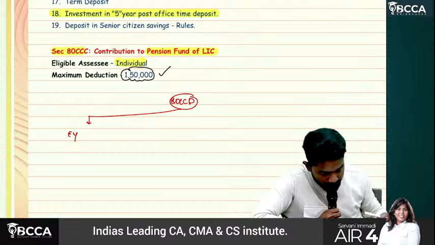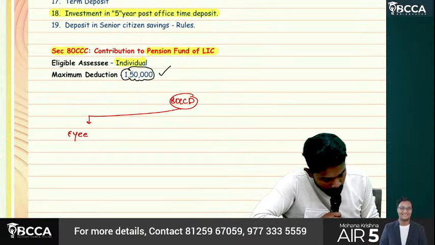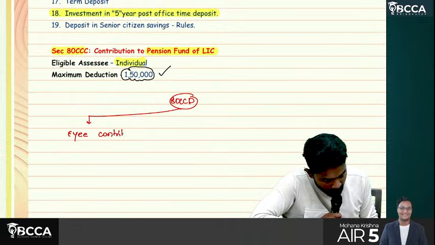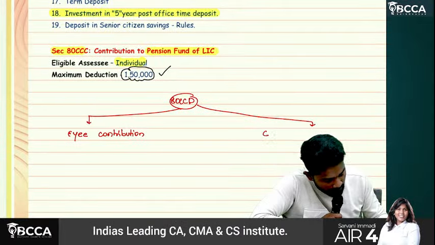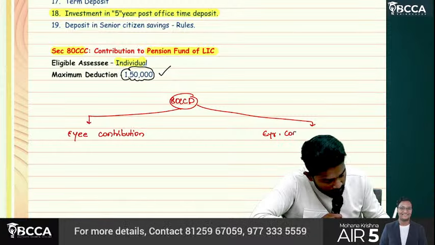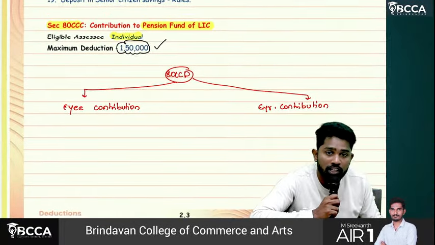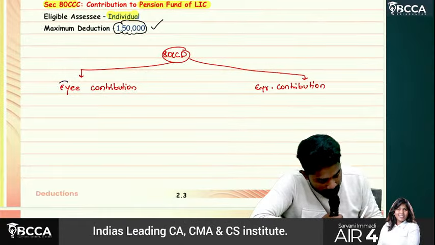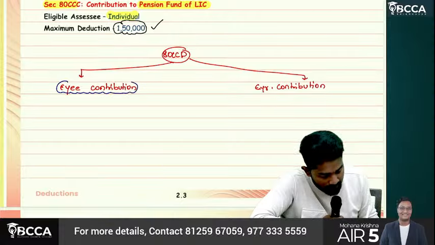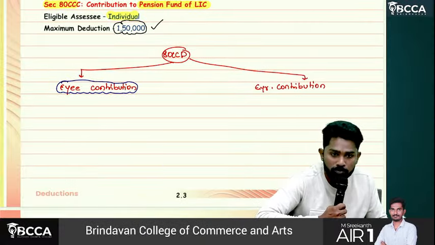so in 80CCD, we have employee contribution, and we'll have even employer contribution. We'll have two, employee contribution and employer contribution. Sir, employee contribution, his money he is depositing for his purpose, it's not an income.